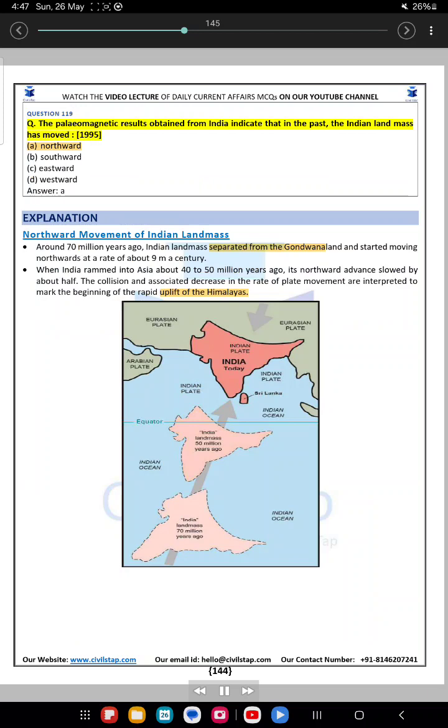Question 119. The paleomagnetic results obtained from India indicate that in the past, the Indian land mass has moved 1995. A. Northward. B. Southward. C. Eastward. D. Westward. Answer: A. Explanation: Northward movement of Indian landmass. Around 70 million years ago, the Indian landmass separated from Gondwanaland and started moving northwards at a rate of about 9 meters a century. When India rammed into Asia about 40 to 50 million years ago, its northward advance slowed by about half. The collision and associated decrease in the rate of plate movement are interpreted to mark the beginning of the rapid uplift of the Himalayas.